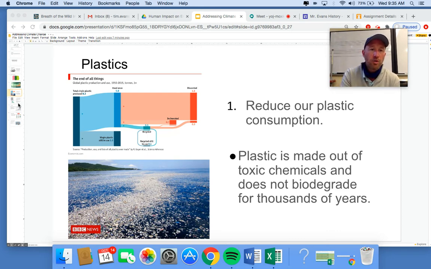Really, really bad. So try to reduce the amount of plastic, even if it's the plastic bag, whatever the case might be. Having a reusable water bottle instead of buying a water bottle all the time, that makes a little difference.